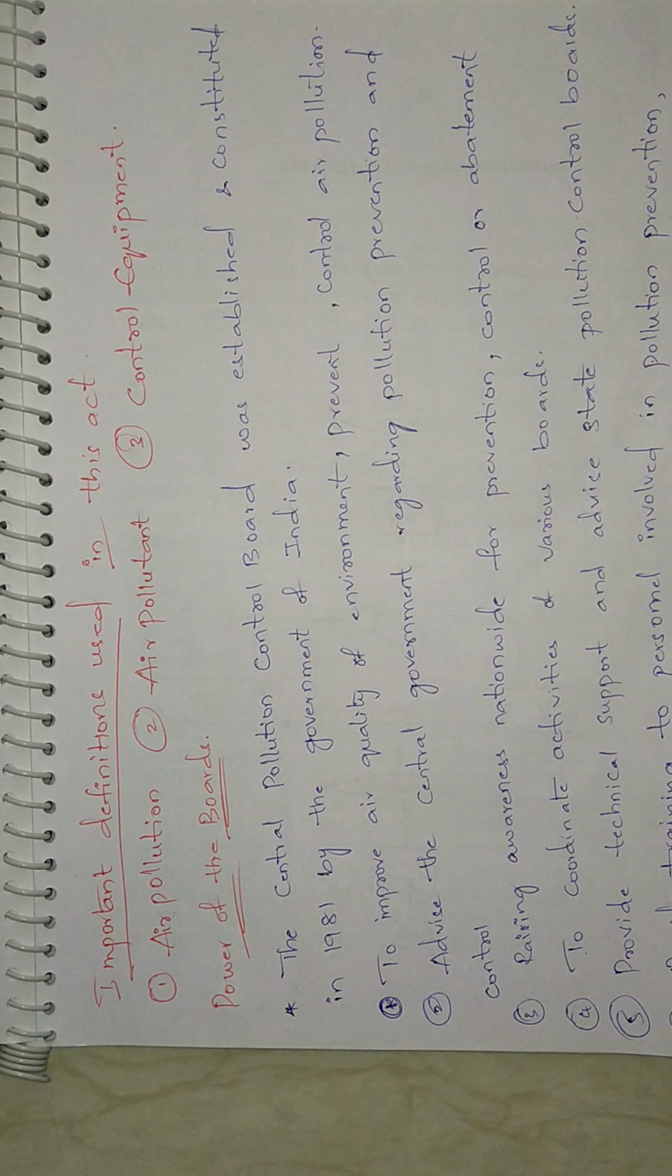The Central Pollution Control Board was established and constituted in the year 1981 by the Government of India. It has an important role in the abatement and control of pollution in the country. So we'll see some of the functions here. To improve the air quality of the surrounding environment and prevent, control or lessen air pollution in the country, and to advise the central government regarding pollution prevention and control and the improvement of air quality, and to raise awareness nationwide for prevention, control or abatement of environmental pollution, to coordinate the activities of various state boards